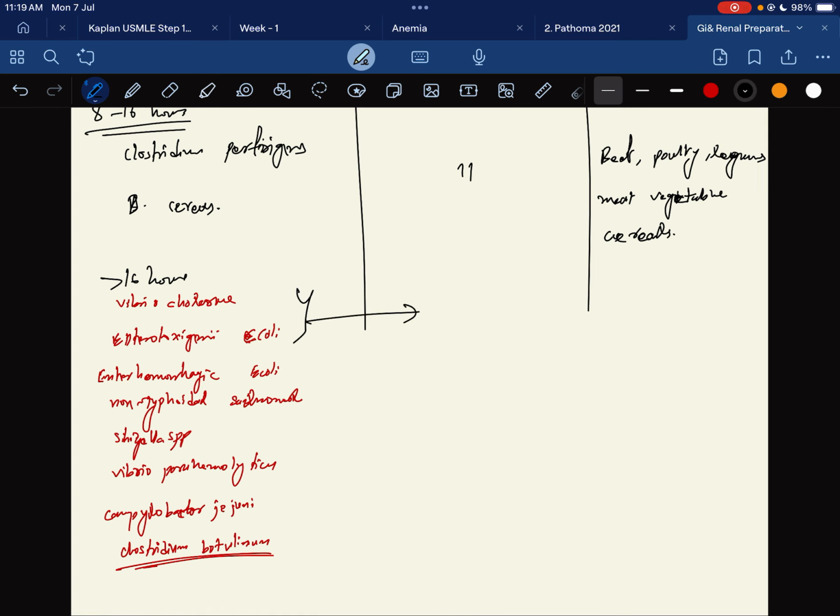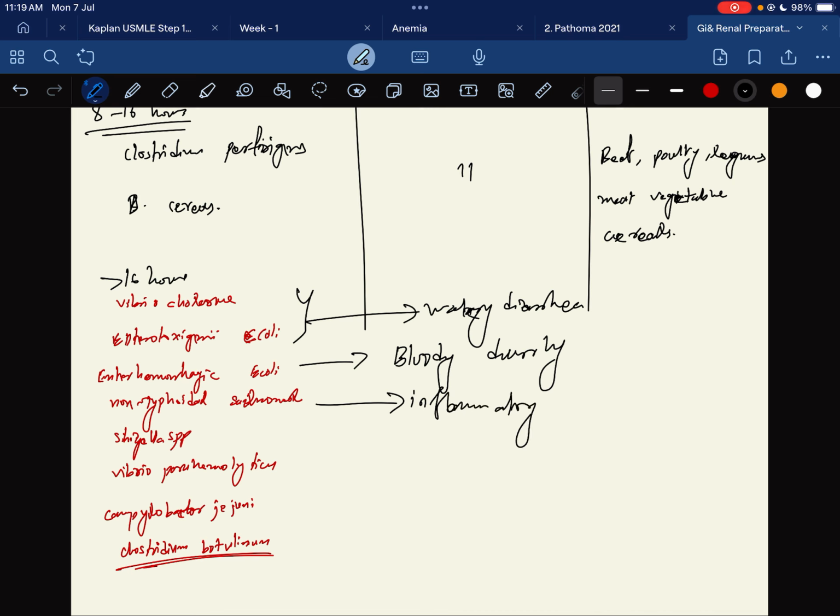Regarding Vibrio cholerae and enterotoxigenic E. coli, they cause watery diarrhea. Enterohemorrhagic E. coli causes bloody diarrhea. Non-typhoidal salmonellosis causes inflammatory diarrhea.